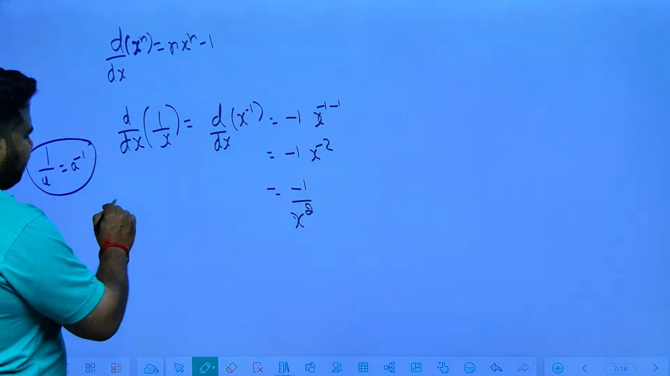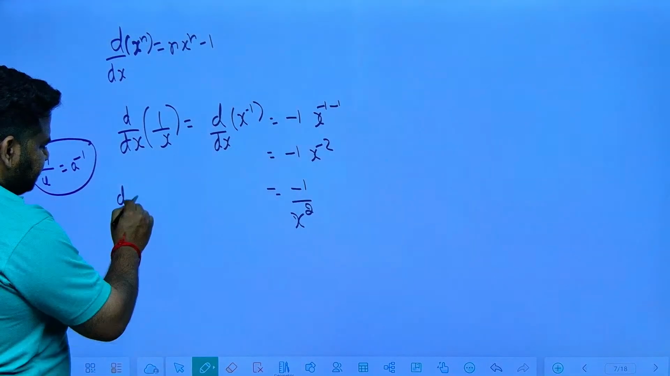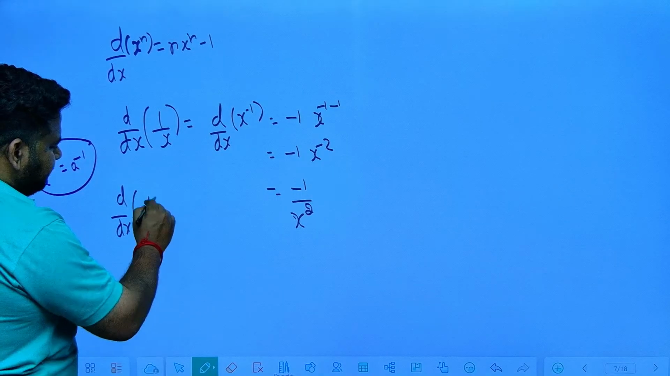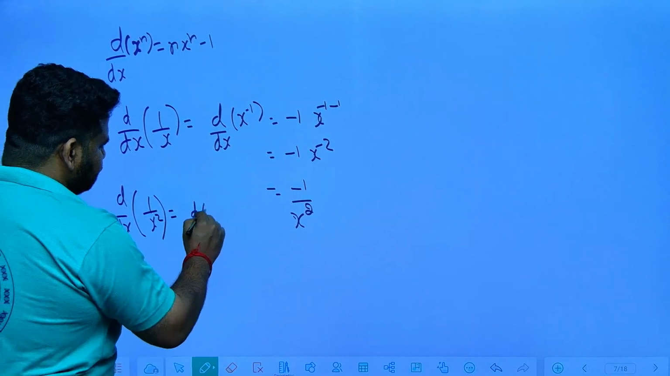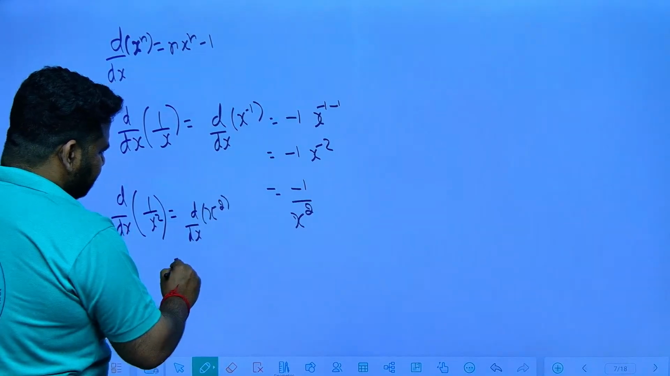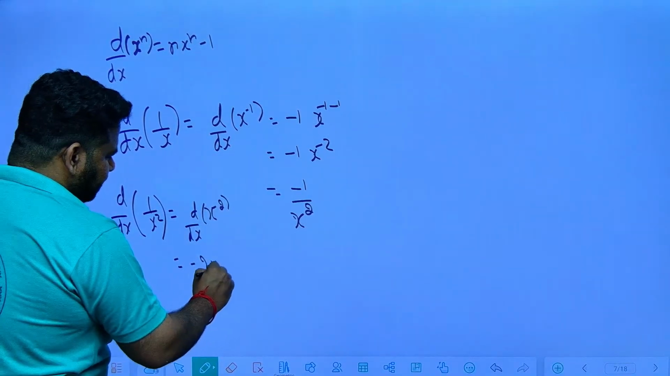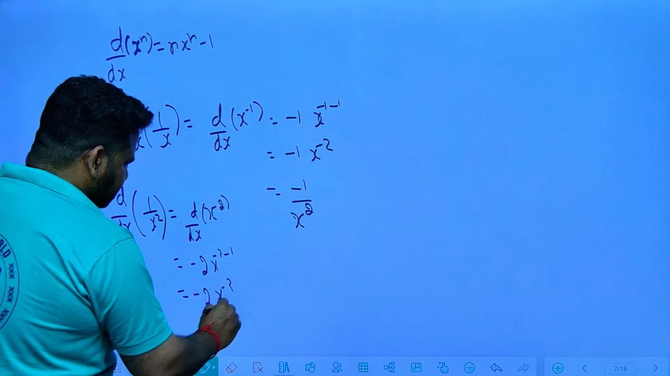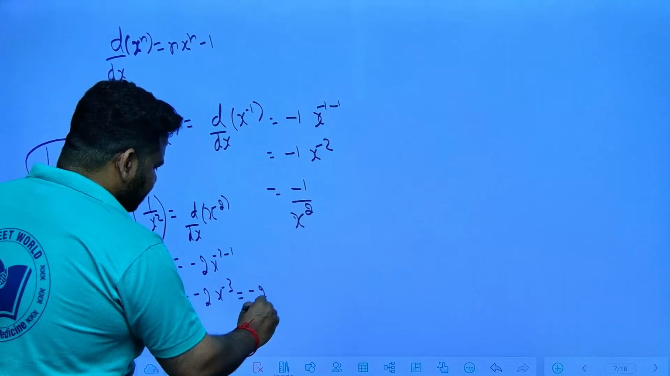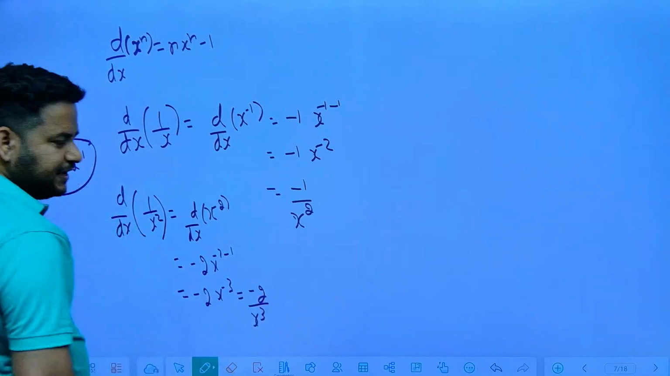Now let me try, to see a pattern, d by dx of 1 by x square. I can write it as d by dx of x to the power of minus 2. So this will become minus 2, x to the power of minus 2 minus 1. So I will get minus 2, x to the power of minus 3. That is nothing but equal to minus 2 by x to the power of 3.